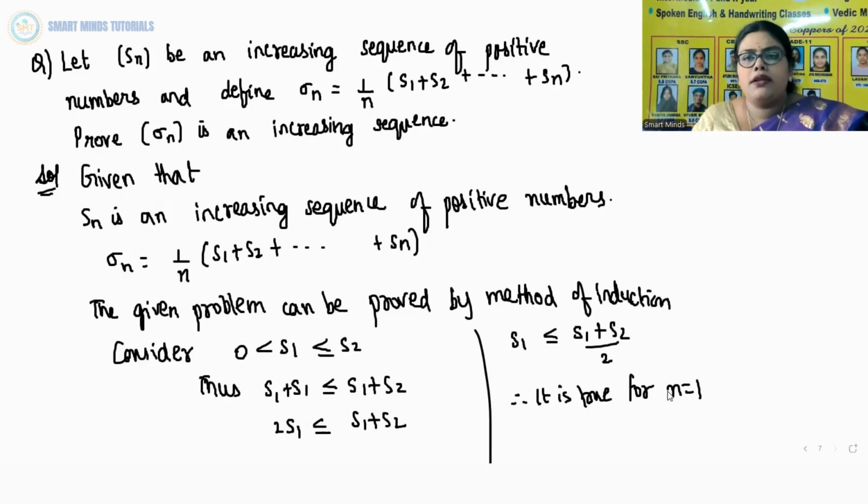Now in mathematical induction, we will do it in 3 steps. First, we will prove it for n is equal to 1. Then we will assume it for n is equal to k. And then we will prove it for n is equal to k plus 1. So the first step is completed. That is, we have shown that it is true for n is equal to 1. Now we will assume it for k and we will again prove it for k plus 1. So let sigma k be true. Sigma k means in the place of n we put k.